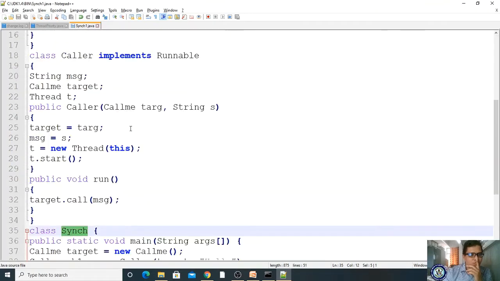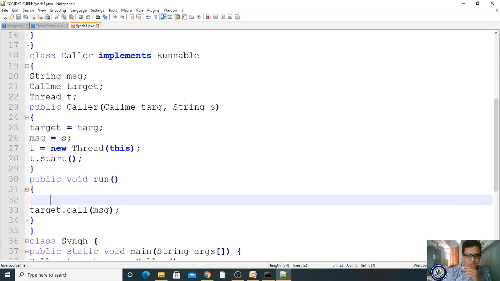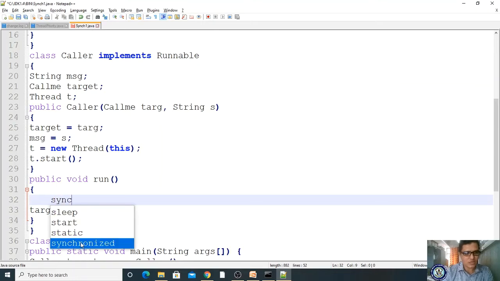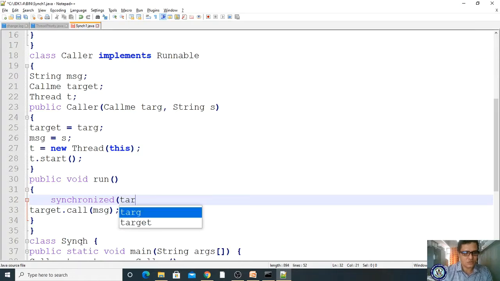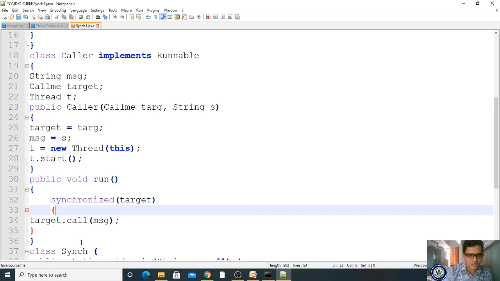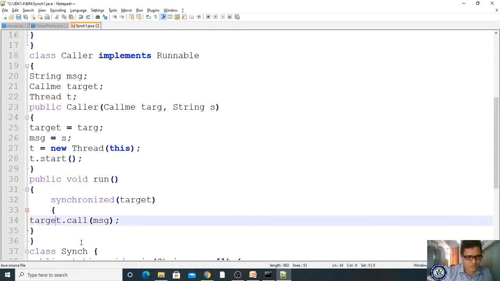We have to modify here, right? How to modify? Synchronized of object reference, which is target. Once it enters, you are calling that method.